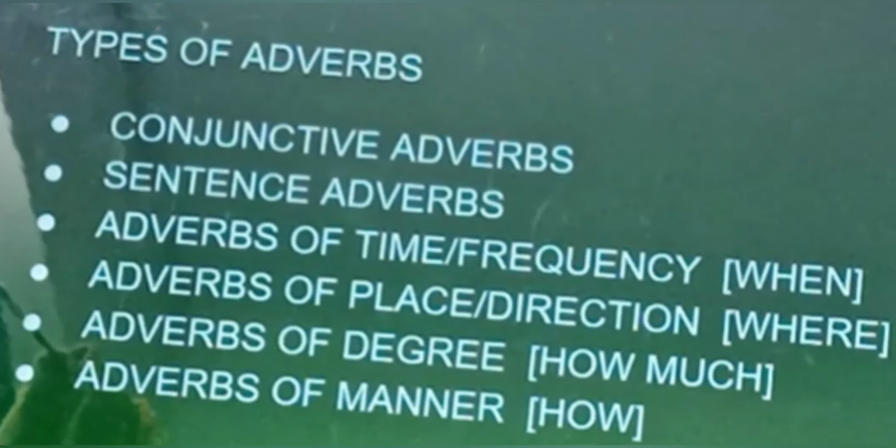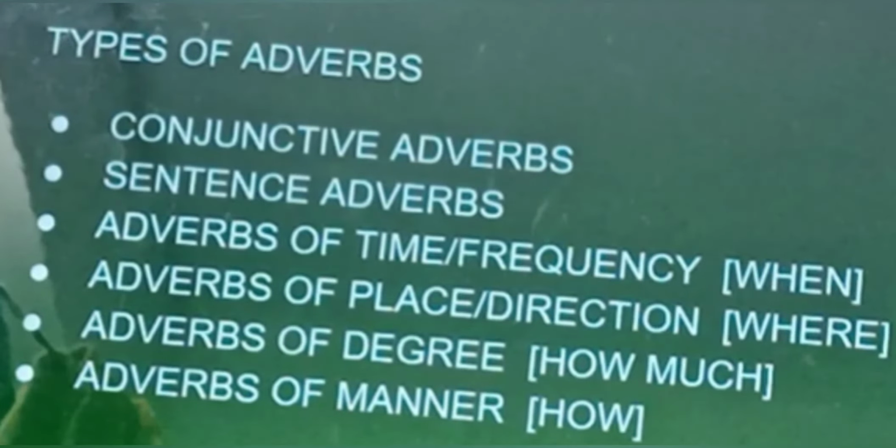Examples: yesterday, tomorrow, today, later, now, last year, etc.